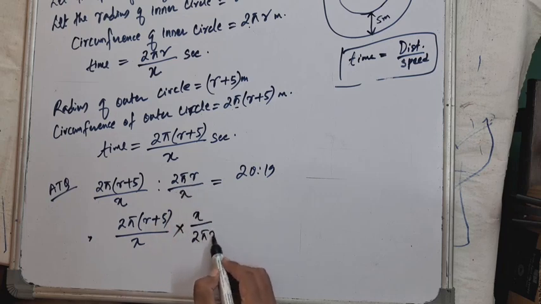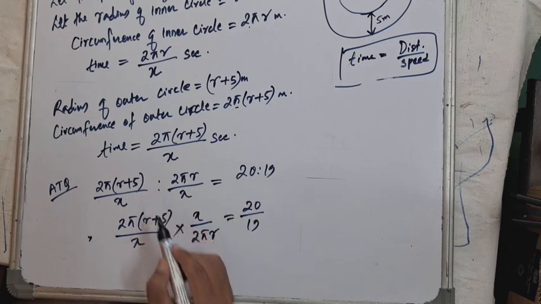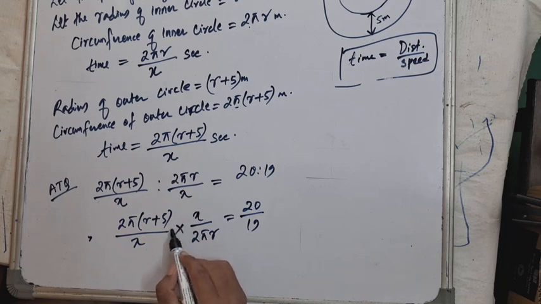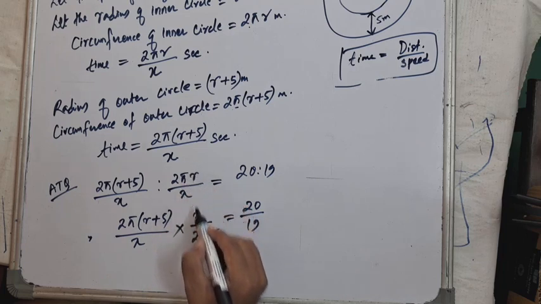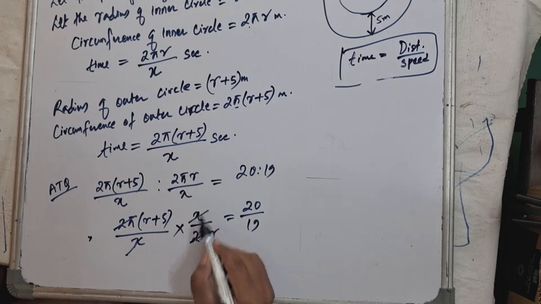20:19 means 20 divided by 19. When I convert this division into multiplication, this x will go to the numerator and the numerator will come down to the denominator. Now this 2 pi and this 2 pi cancel out, and this x and this x also cancel out. So 19 into r plus 5 equals r into 20, isn't it?